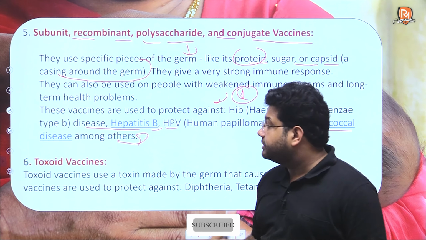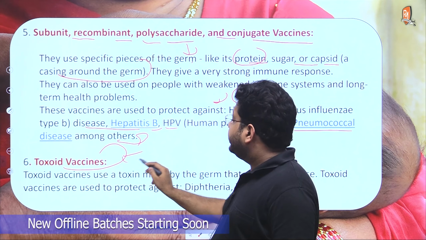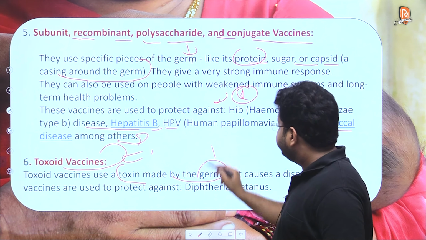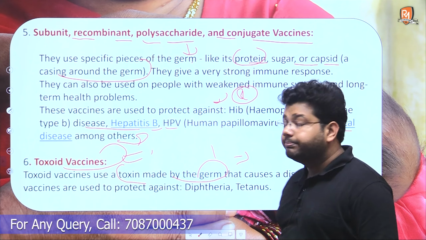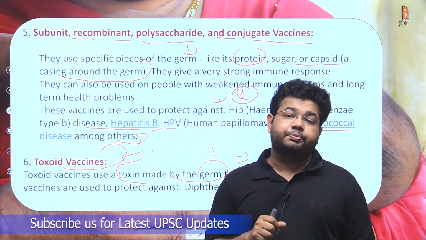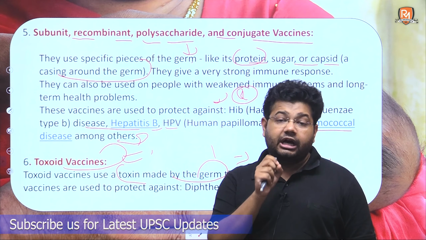Lastly, we have the toxoid vaccine. In this vaccine, a toxin is made from the germ and then this toxin is injected in the body, and this helps in developing the immune response with respect to the particular disease which has been sought to be targeted.